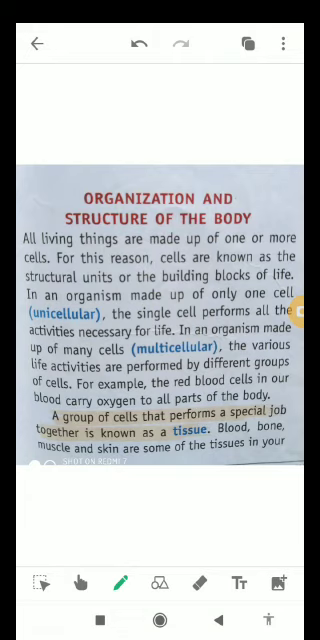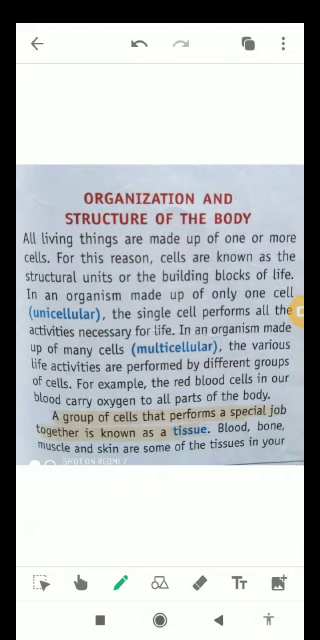Okay. For example, the red blood cells in our blood carry oxygen to all parts of the body, and these are also known as RBCs or erythrocytes, right? And WBCs are known as leukocytes, and the platelets are known as thrombocytes. Okay students? A group of cells that performs a special job together is known as a tissue. So combination of cells is known as a tissue, or group of cells is known as a tissue.